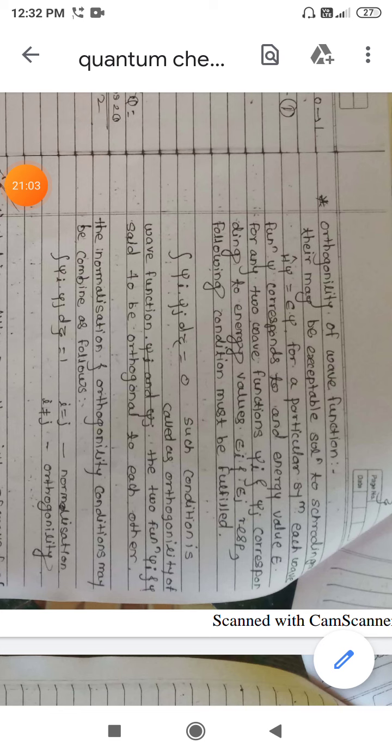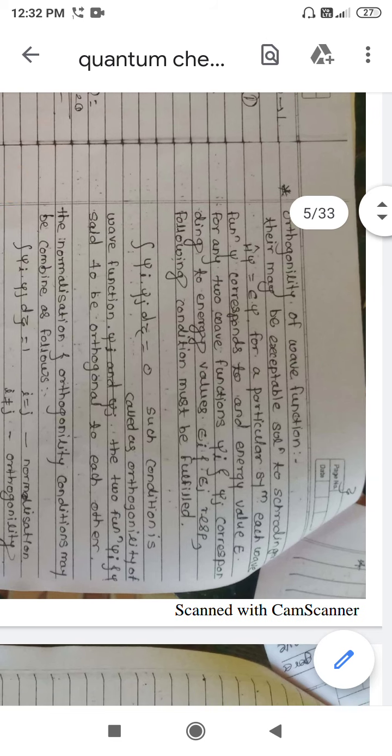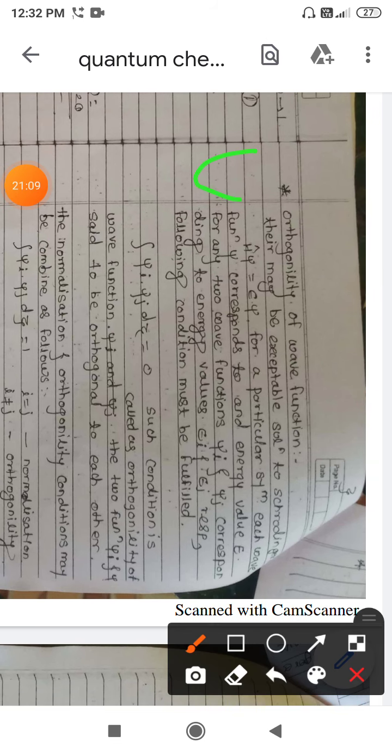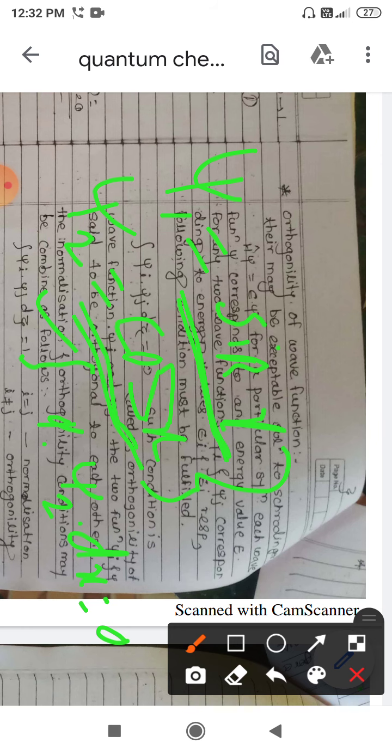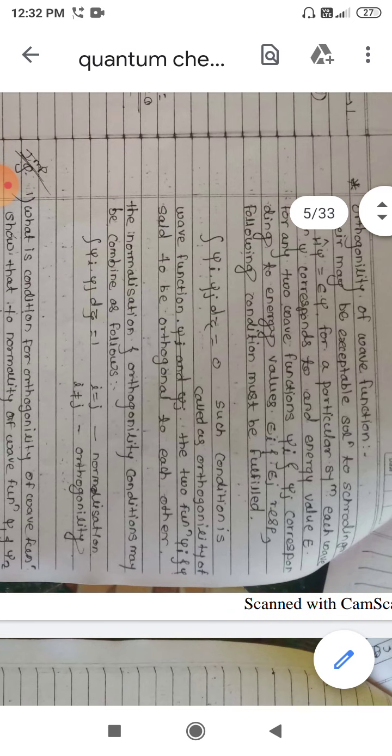Suppose my one wave function psi 1 is sine x and psi 2 is cos x, and if I integrate psi 1 into psi 2 dx, I should get the value 0. Then we can say that these two functions are orthogonal to each other. If we square sine or cos separately and get the answer as 1, we say that these functions are normalized.